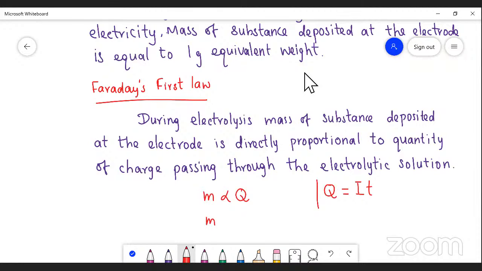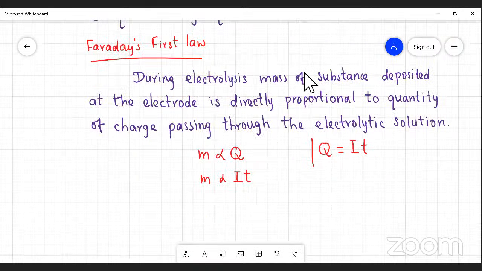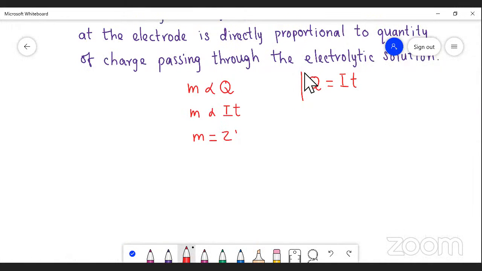So M is directly proportional to I into T. We may equalize it, then we get a constant. So here M is equal to ZIT. Now what is that Z? The Z is nothing but electrochemical equivalent.